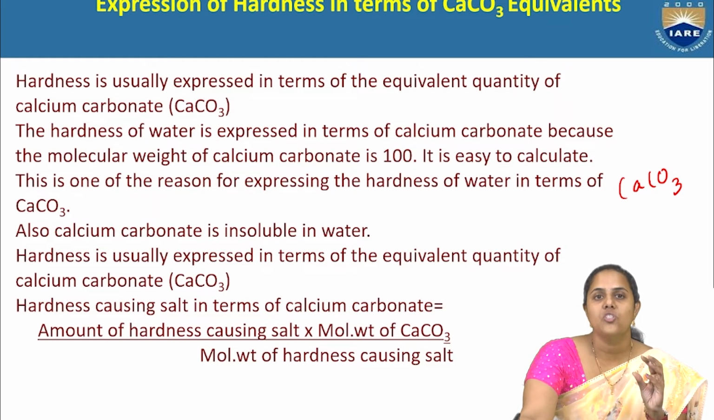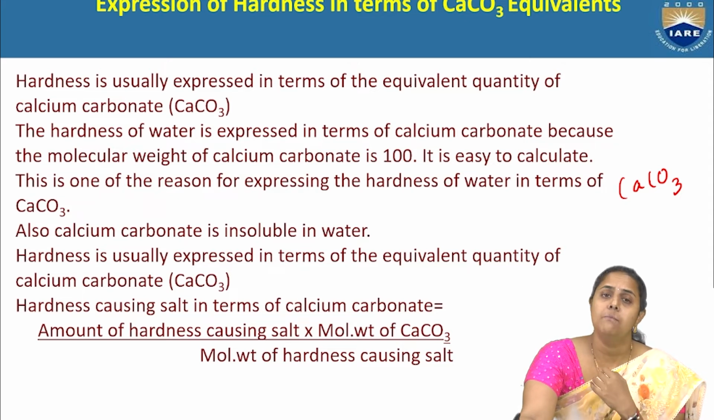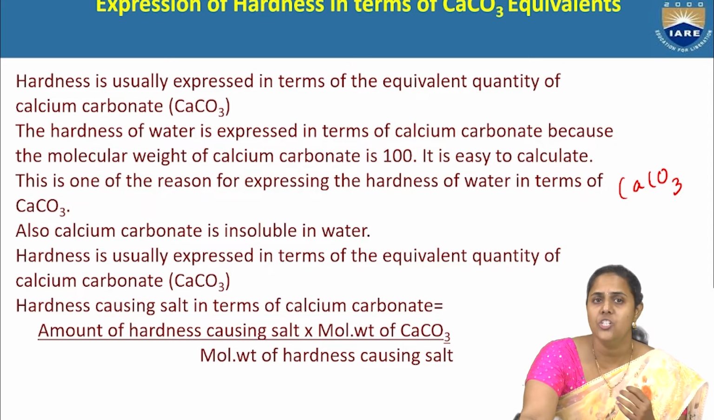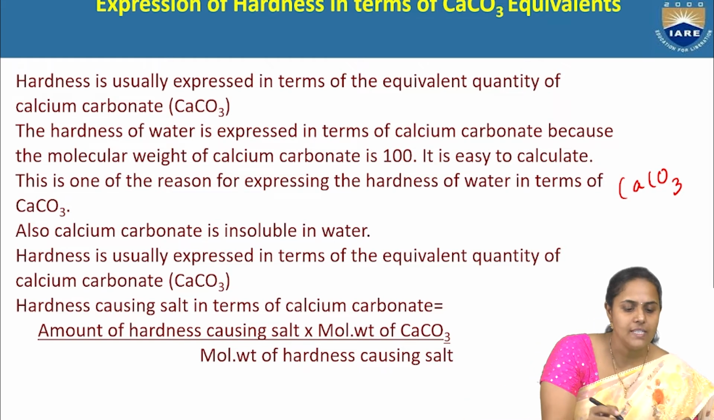Hardness of water must always be expressed in calcium carbonate equivalence. Now, there is a formula to express the hardness of water in calcium carbonate equivalence. The formula is weight of the hardness causing salt. Hardness causing salt can be magnesium chloride, magnesium carbonate, magnesium bicarbonate, calcium bicarbonate. It can be any salt. Weight of the hardness causing salt that is present in hard water divided by the molecular weight of the hardness causing salt into 100.